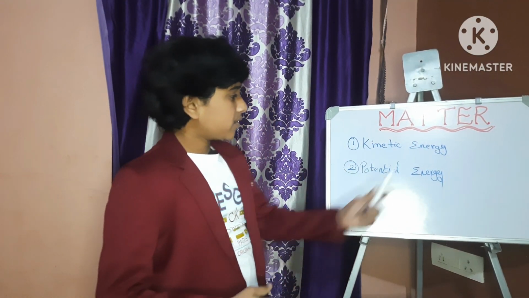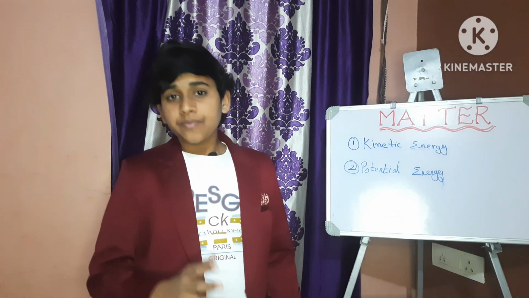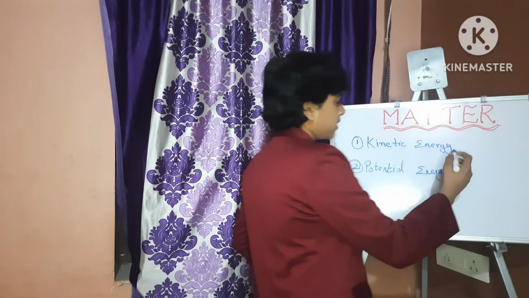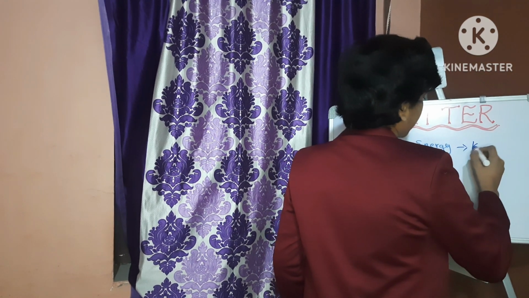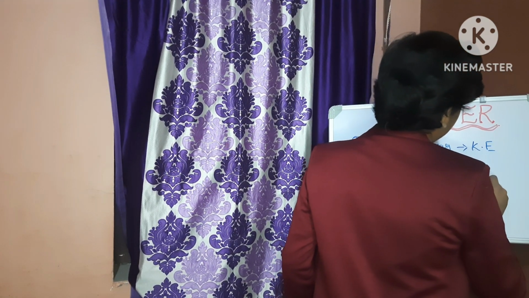And there are also units and formulas for kinetic energy and potential energy. We can write kinetic energy in a simple way as KE, and potential energy as PE. Now the units.